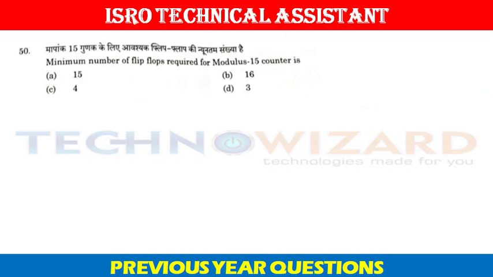Question number 50. Minimum number of flip-flops required for a mod 15 counter. We know that 2 to the power n should be at least 15. If we take n equal to 4, 2 to the power 4 is equal to 16.